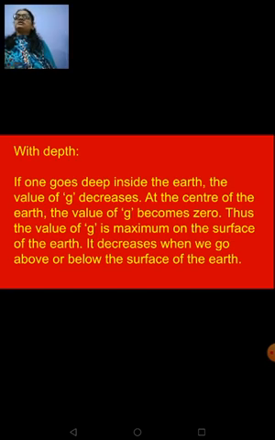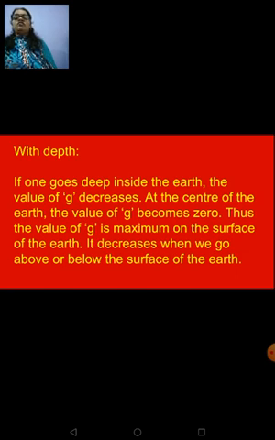When you are drawing a circle, you know the difference between the center and the circumference of the circle, right? Similarly, when we are talking about earth, which is spheroid in shape, normally we call it spherical. It is not spherical in shape because it's bulged towards the equator. The distance from the center towards the equator is increasing, right? So here, at the center of the earth, the value of g will be 0. When you go above or below the surface of the earth, it decreases.